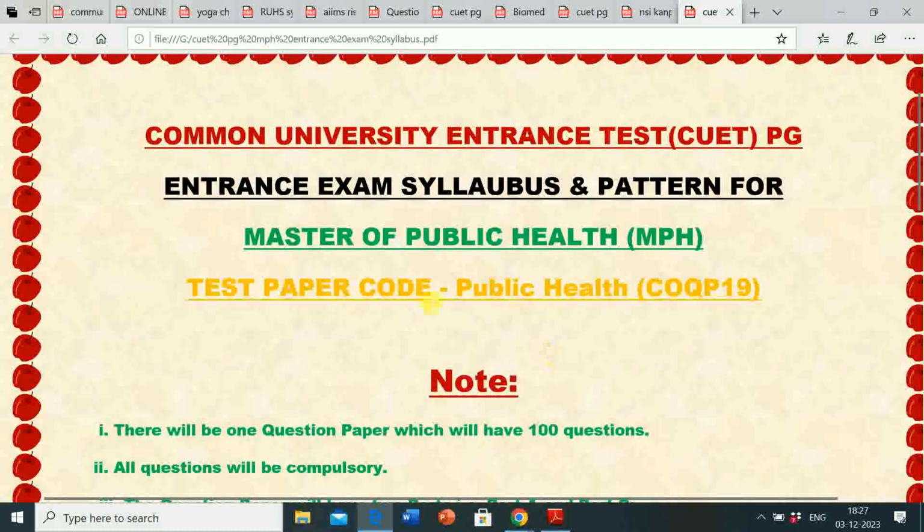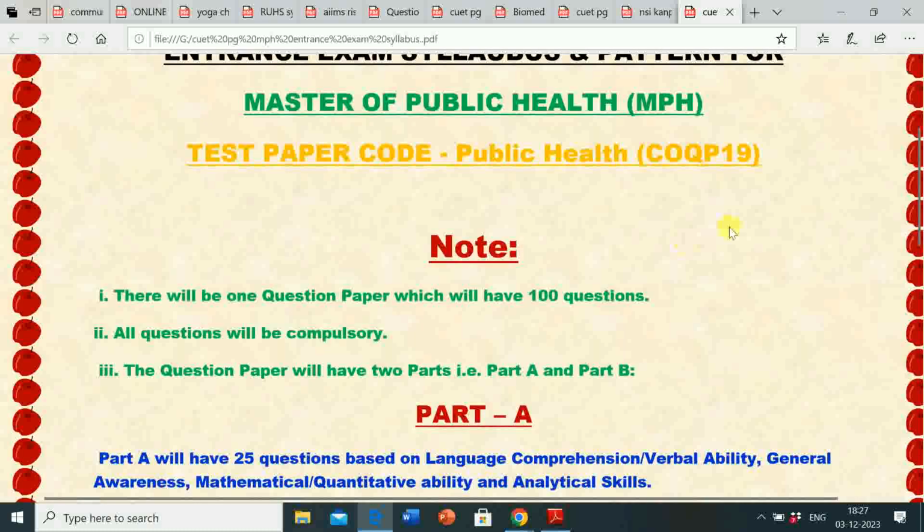So here the entrance exam syllabus and pattern will be given for Common University Entrance Test CUET PG. Entrance exam syllabus and pattern for Master of Public Health MPH test paper code Public Health COQP 19.